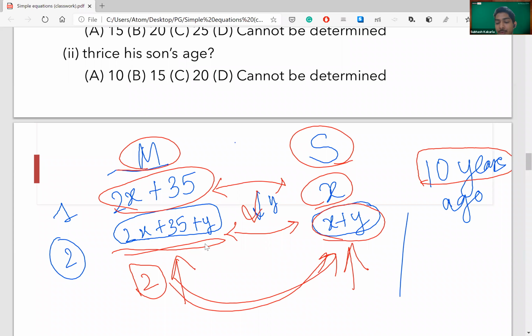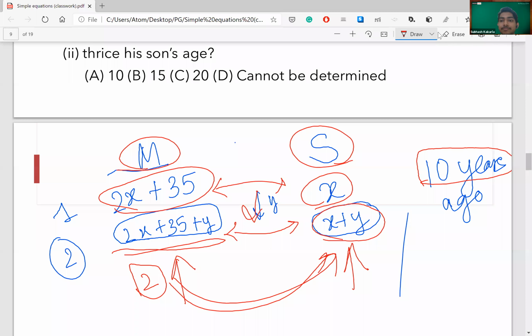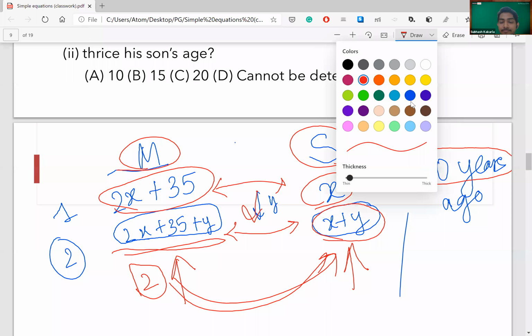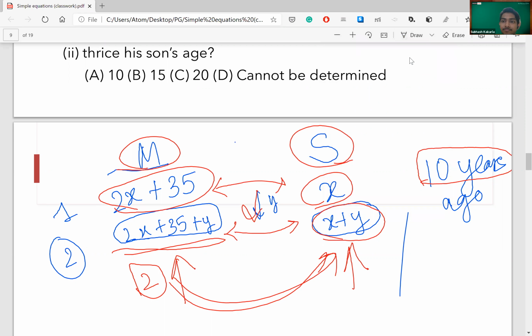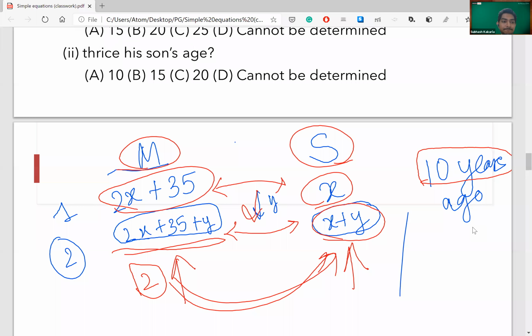Yeah, guys. So I think 1.5 minutes should be more than enough to solve this question. Be quick. Quick, I want the answers flowing, guys.